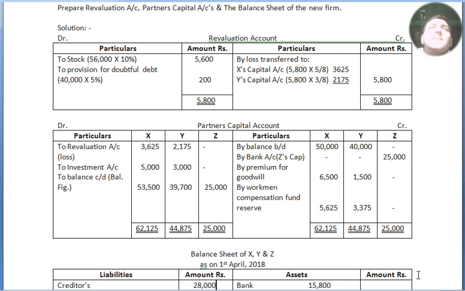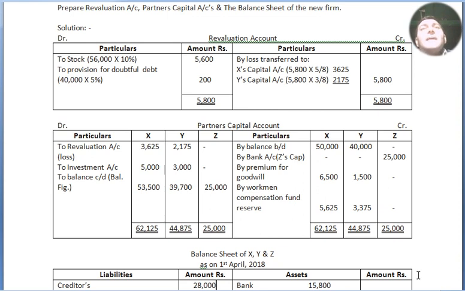Now we move to the partners' capital account. As we are in class 12, the partners' capital account begins with by balance brought down, and in X's capital account and Y's capital account we have 50,000 and 40,000. Then we have the revaluation loss. On the debit side we write to revaluation account, and inside the bracket we write loss. The loss is transferred to X and Y, Z is nil. Then, is there any reserve fund? No reserve fund, but if there were old profit or reserve fund, we would have to transfer it.